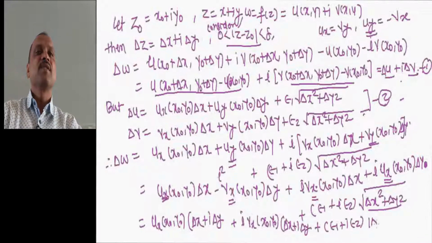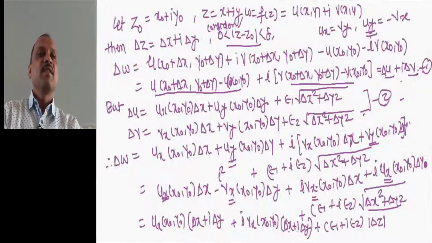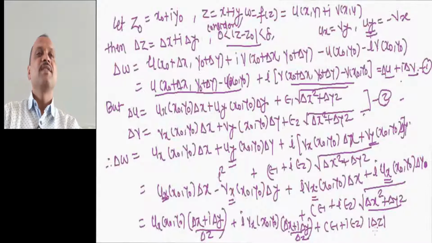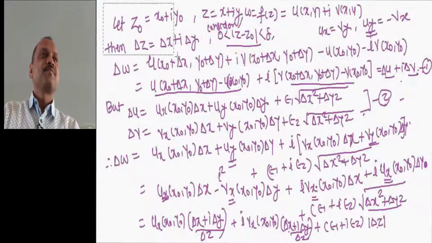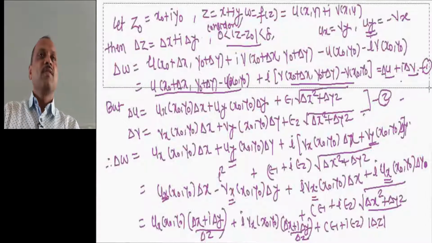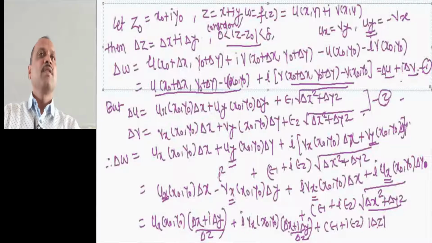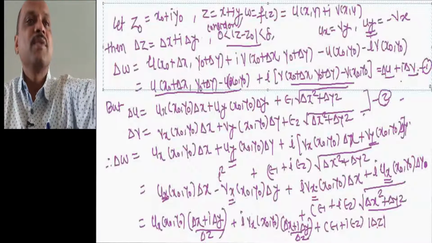What is this? This is nothing but mod of delta z, right. Delta x plus i into delta y. What is this? This is nothing but delta z. Here, everywhere we have delta z. So let us divide this equation by delta z. Dividing this equation by delta z, we get here, okay. So we remove equation number 1 and proceed to the next part of this theorem.